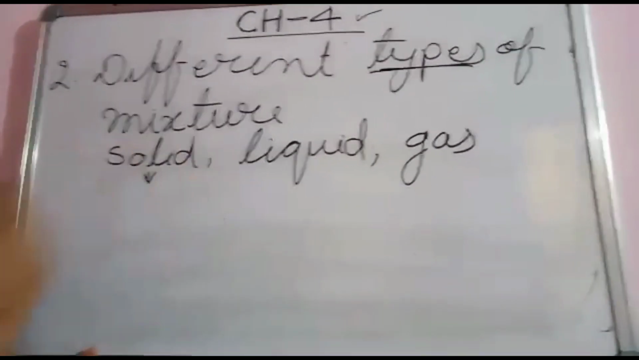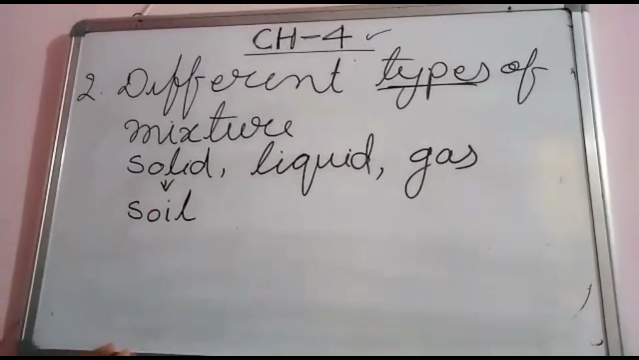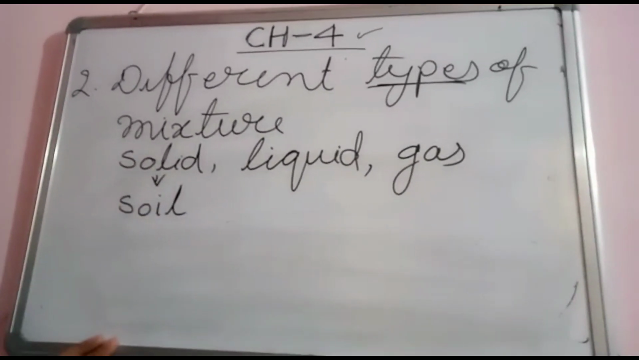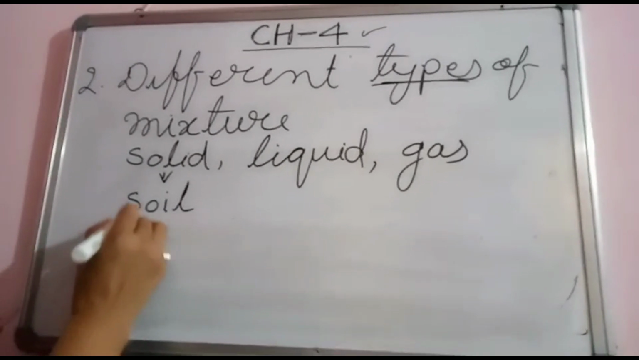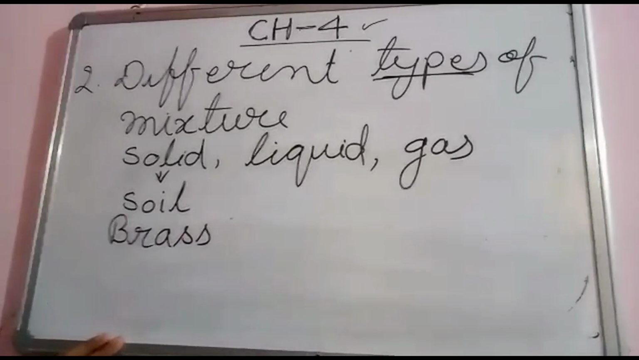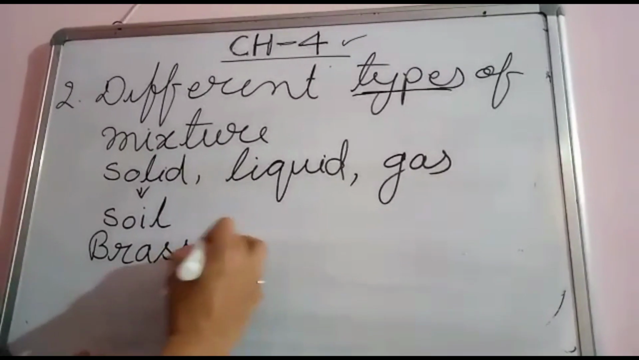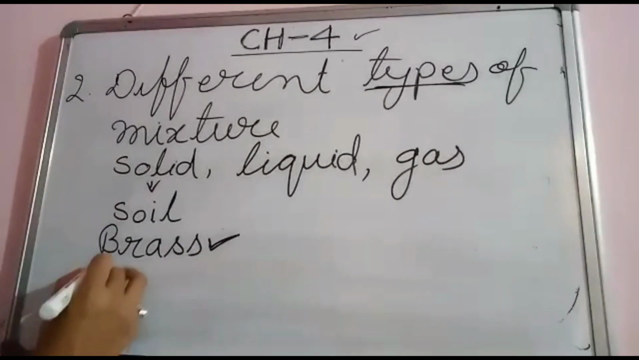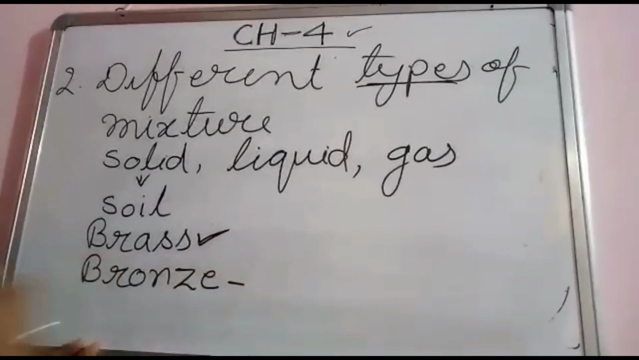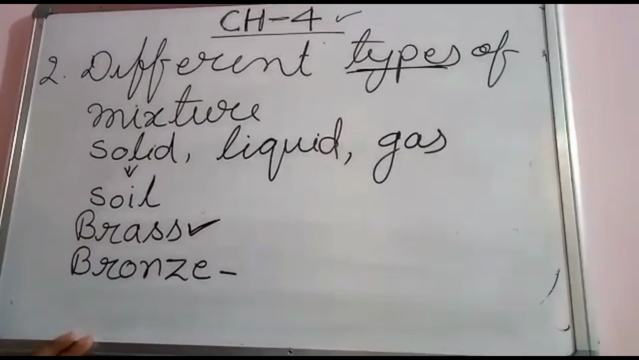Solid mixtures include, first of all, soil. Whatever I studied, I told you, soil is a mixture. Number 2, alloys like brass. Do you know brass? Brass utensils. Mama performs puja with these brass utensils, pital. And next one is the bronze. Have you seen a bronze medal? All these are solid mixtures.